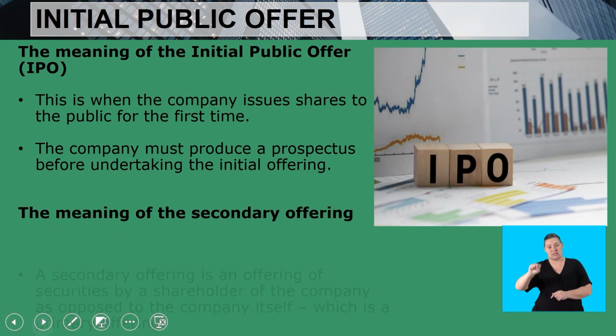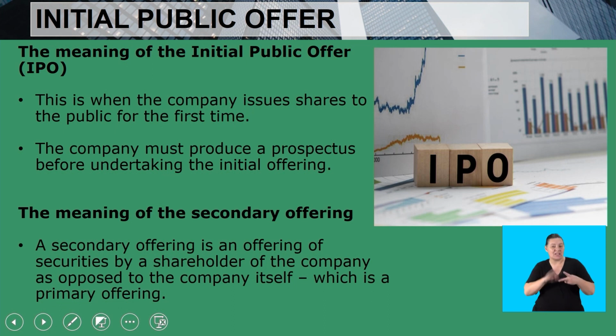The meaning of the secondary offering. A secondary offering is an offering of securities by a shareholder of the company as opposed to the company itself, which is a primary offering. So in the secondary offering, here's the shareholder who has bought shares in a company. Now the shareholder is selling their shares to someone else. So we call that a secondary offering because the shareholder has bought them before and owned those shares. Now selling them to another person, that would be secondary offering.